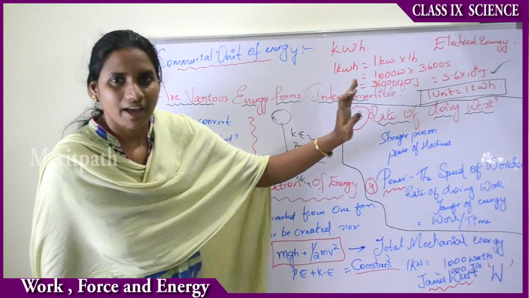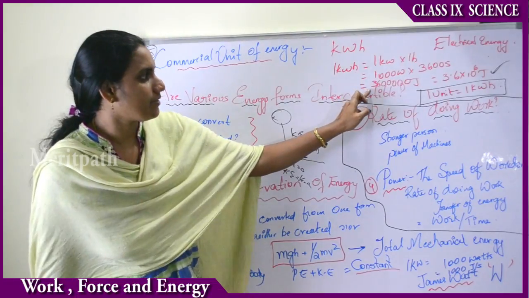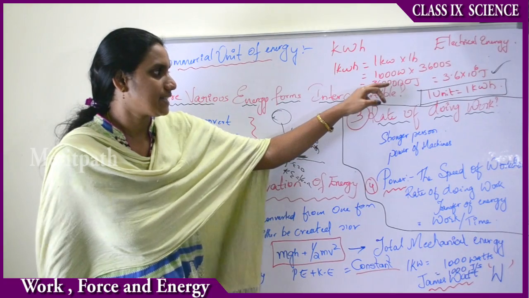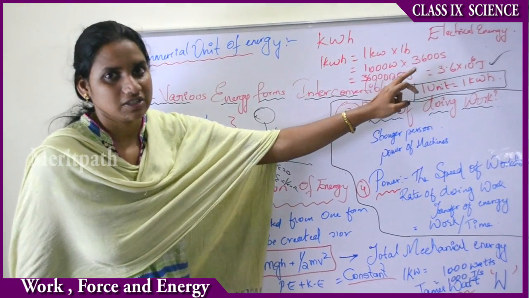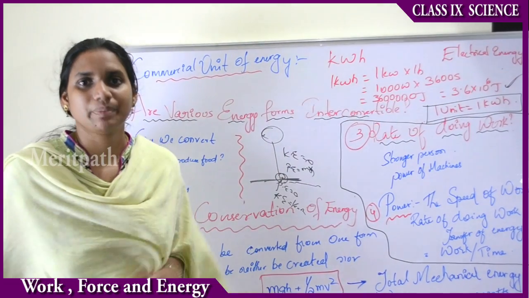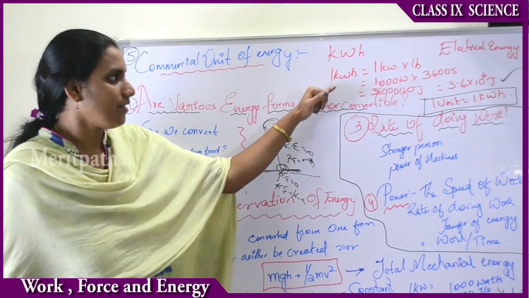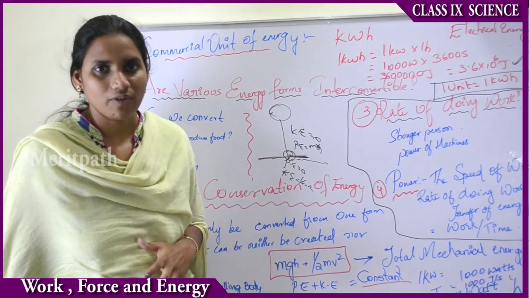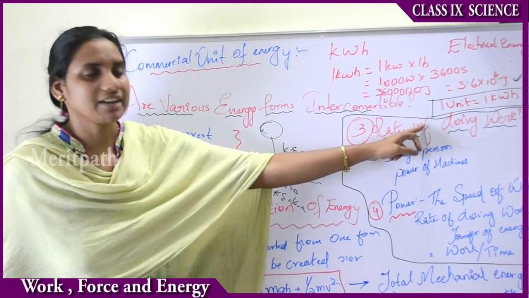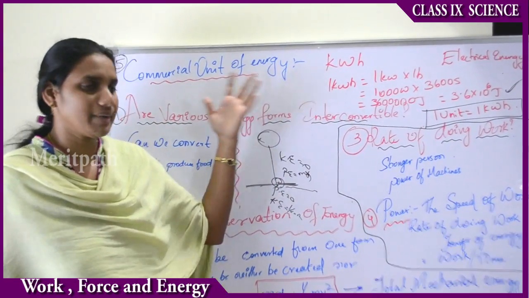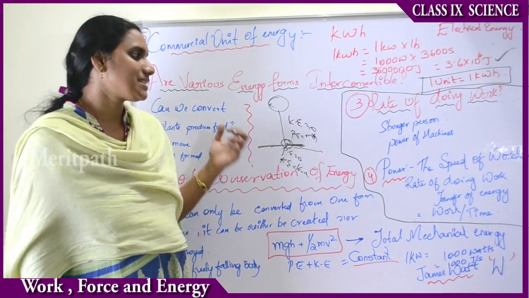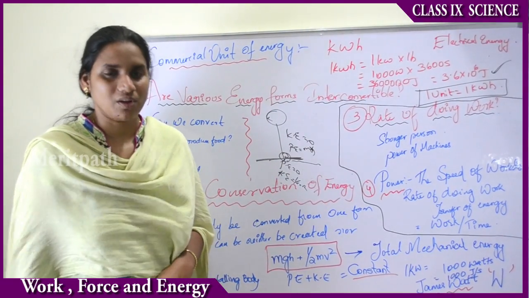And this is the value for 1 kilowatt hour, that is 3.6 into 10 to the power 6 joules of energy. That is, 1 kilowatt hour equals 3.6 into 10 to the power 6 joules, and 1 unit equals 1 kilowatt hour. This application we mainly use in electricity bills, right? And let us see some problems regarding these two concepts.